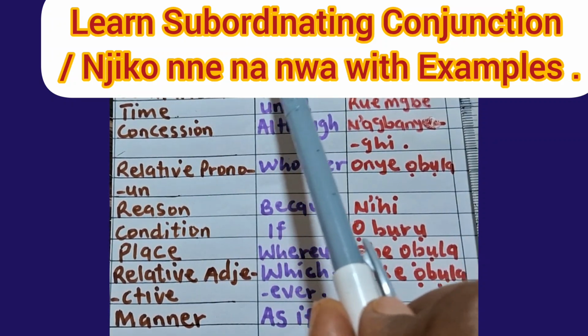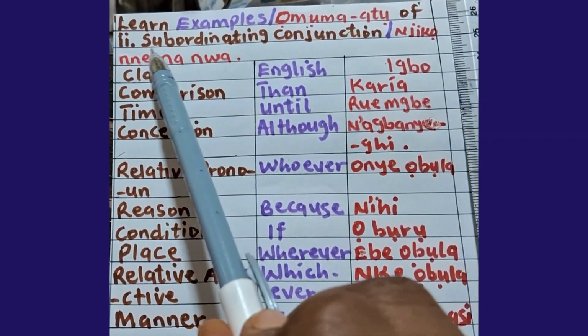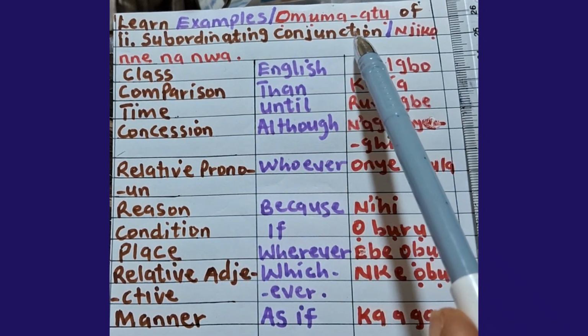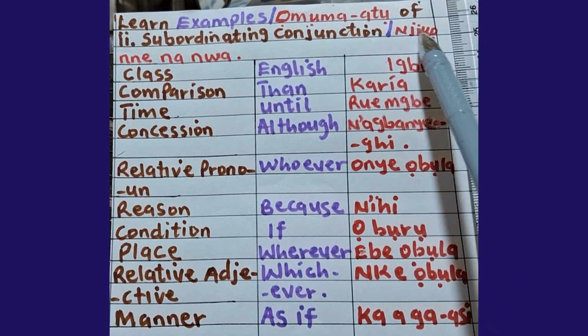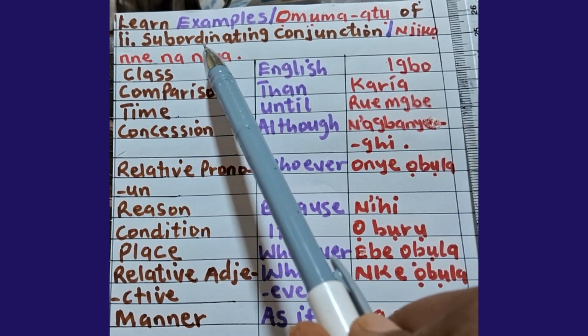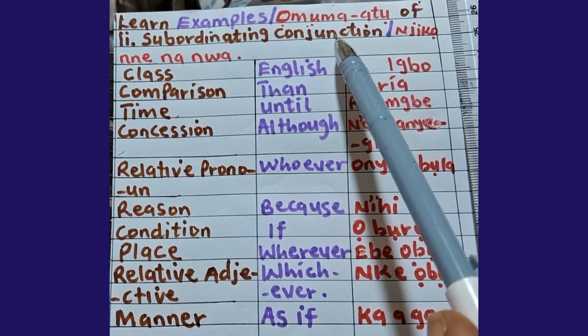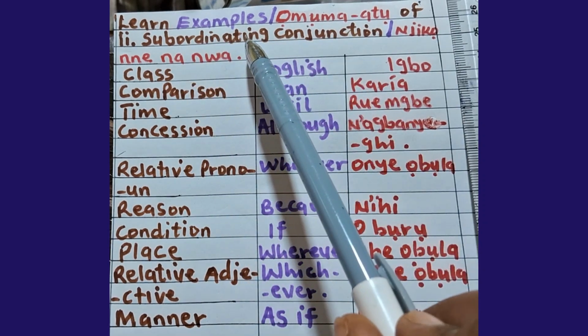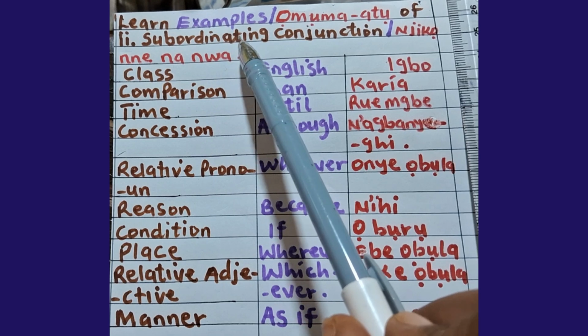Learn examples of subordinating conjunction. Subordinating conjunction in Igbo simply means njikọ nne na nwa. Remember, subordinating conjunction is the second type of conjunction in Igbo. It has 9 classes.